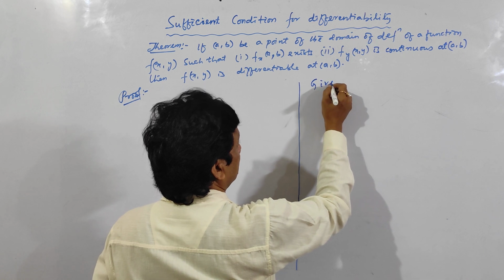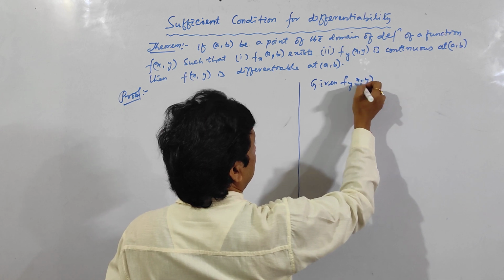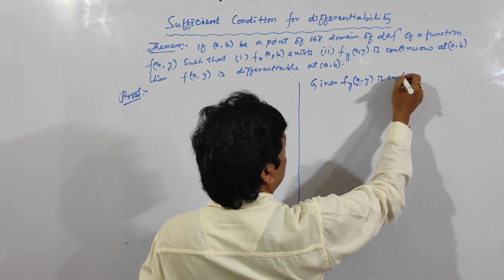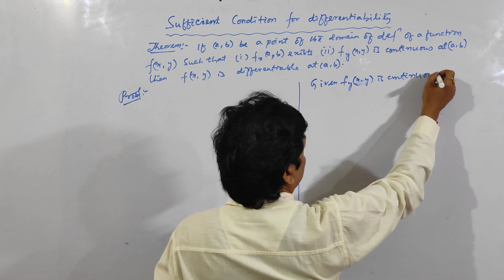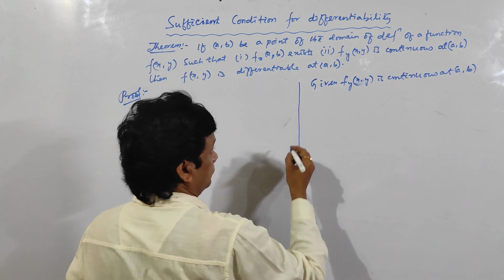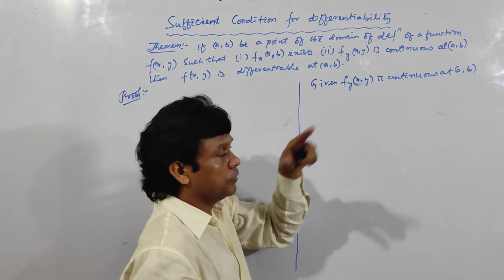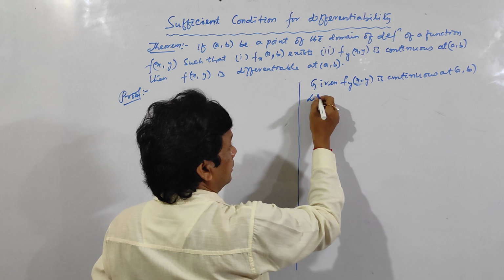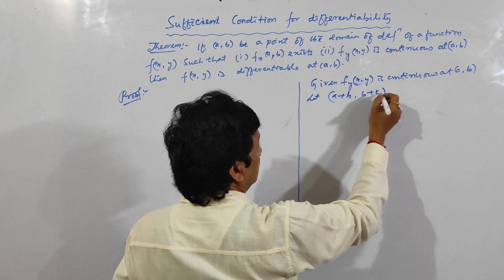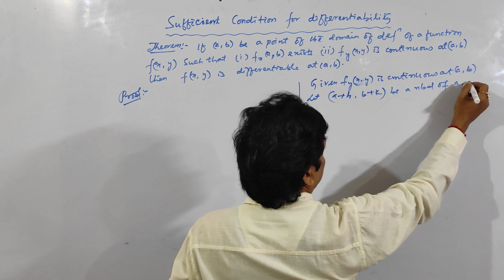Given fy at (x, y), f is a function of (x, y) and del f by del y is continuous at (a, b). Continuous at (a, b) means it should be continuous in the neighborhood of (a, b). So let (a plus h, b plus k) be a neighborhood of (a, b).